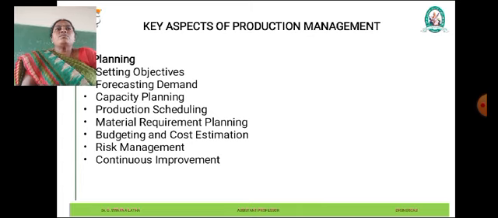Capacity planning involves determining the production capacity needed to meet forecast demand. It includes assessing available resources such as machinery, labor and facilities and identifying any constraints that may impact the production capacity. Capacity planning helps in optimizing resource utilization and avoiding bottlenecks in the production process.